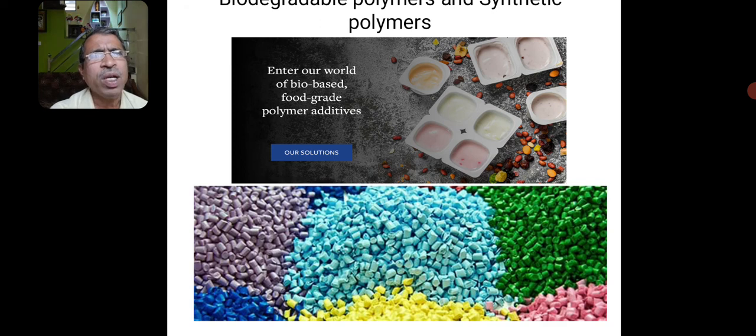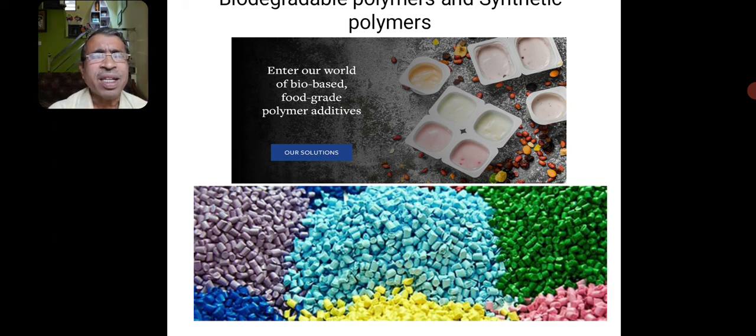In this I have shown the first one. Today we have biodegradable polymers. Today we come across the food materials where we eat. These food materials' containers are biodegradable. Even in the planes, even in trains, the plastic containers that people give are all biodegradable.